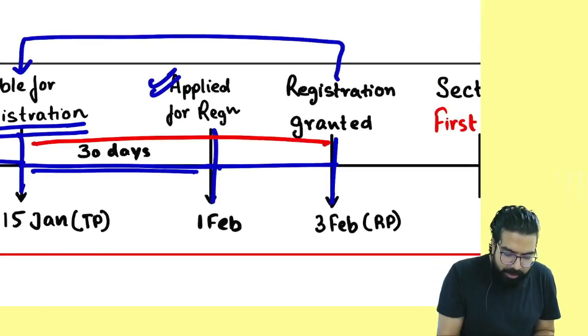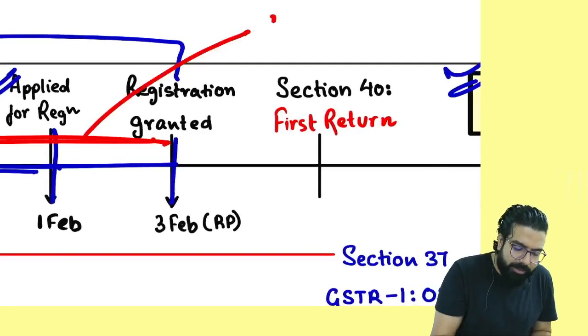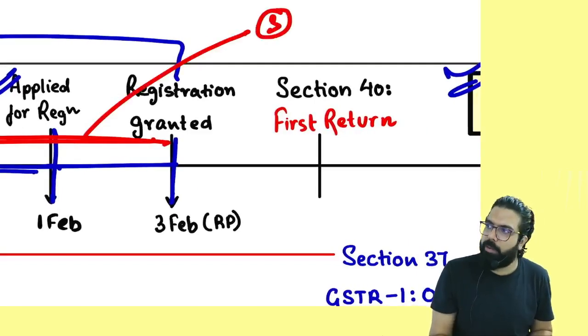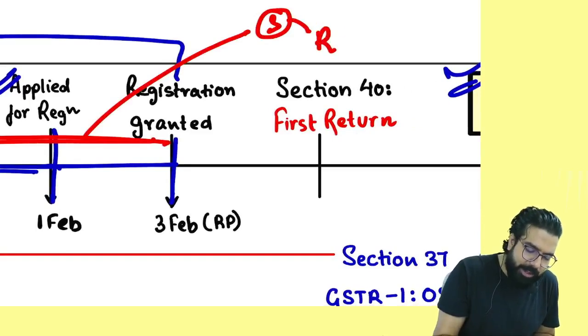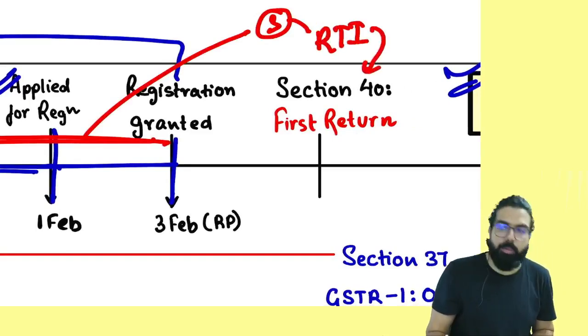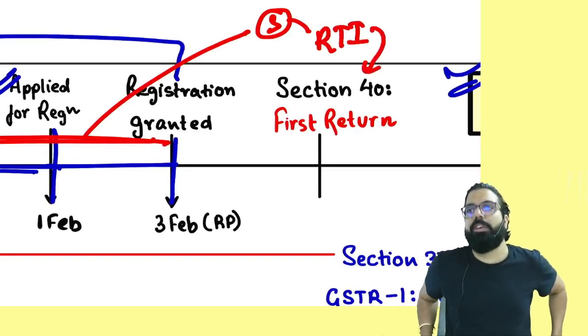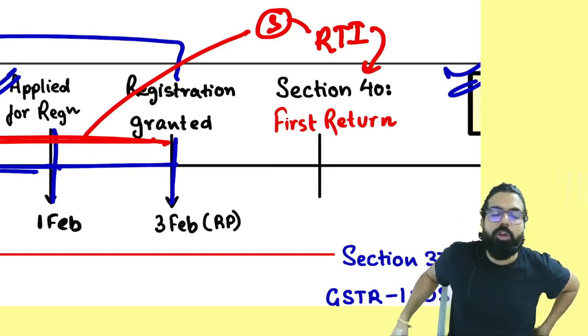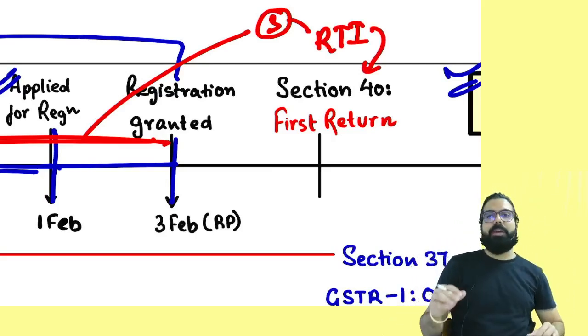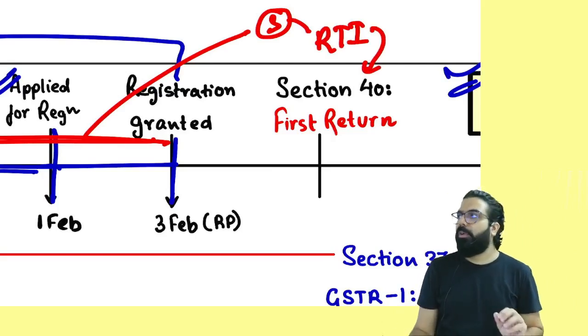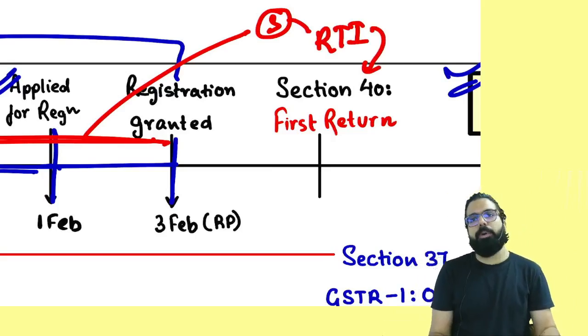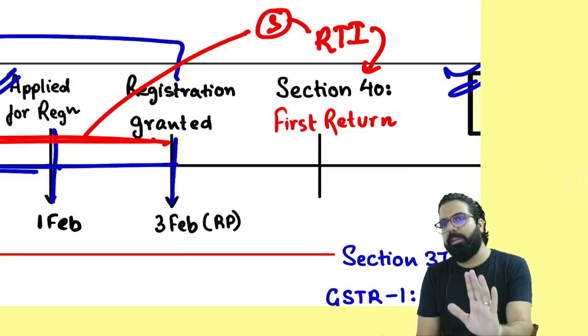So from here till here, whatever supply you have done, you will issue a revised tax invoice. All the revised tax invoices you should show in a return, which is known as the first return. Although practically the first return never came, from the exam point of view, they can ask you what the first return is.